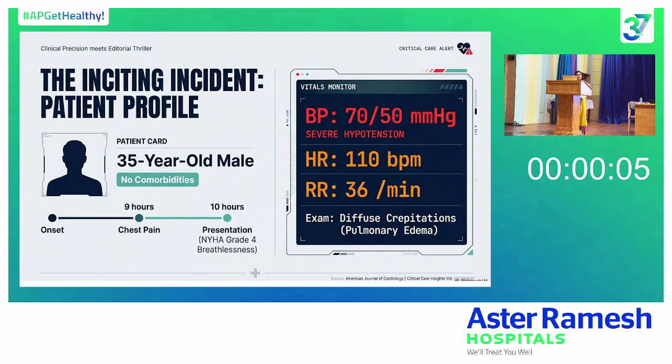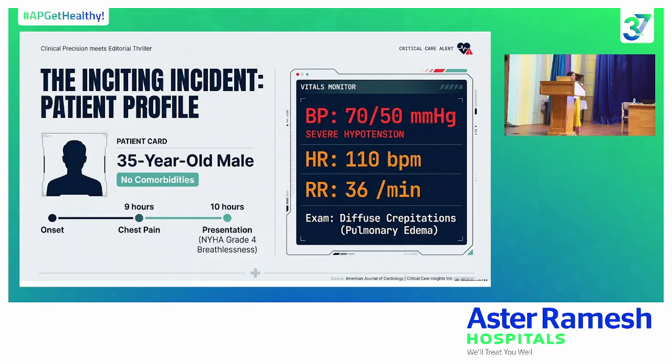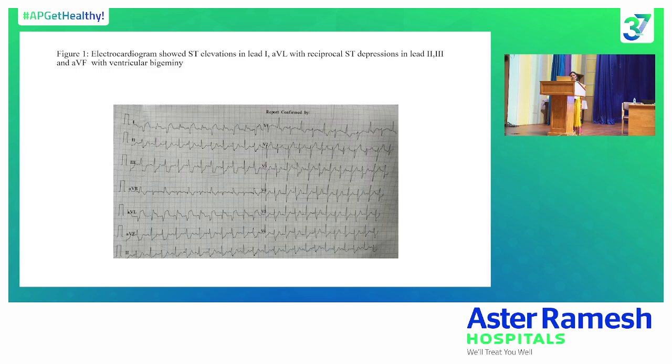Here is a 35-year-old male patient with no known comorbidities. He came to our hospital with 10 hours of severe chest pain and a 1 hour history of severe breathlessness. On reaching the hospital, he was in severe hemodynamic instability and in an almost gasping state. He was in severe acute pulmonary edema. So immediately we intubated the patient and started him on vasopressor.